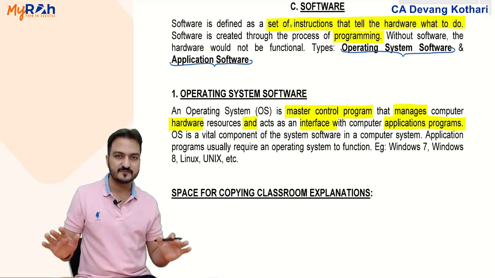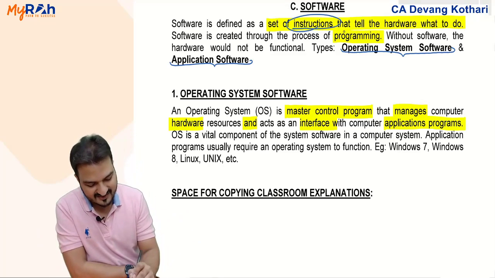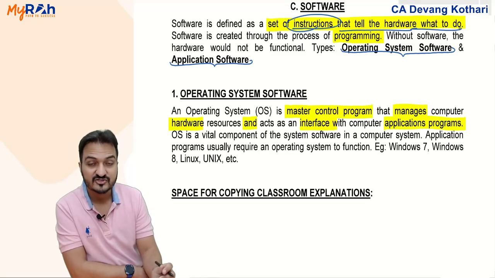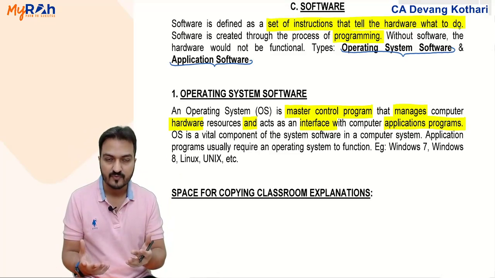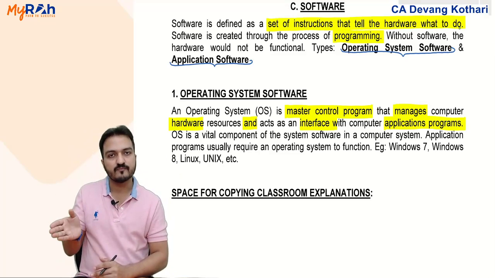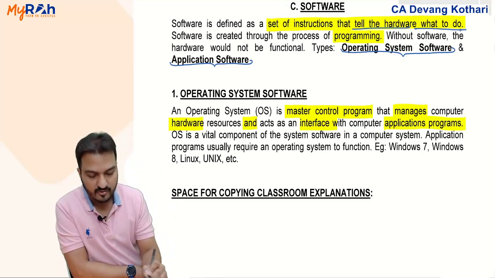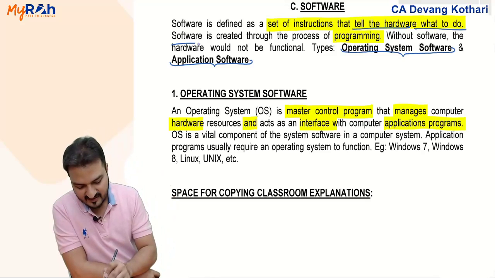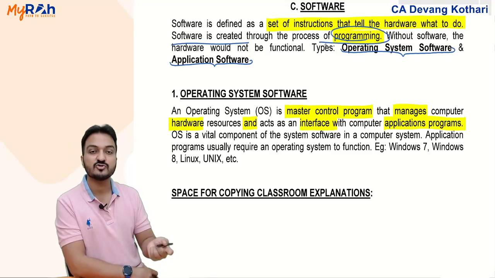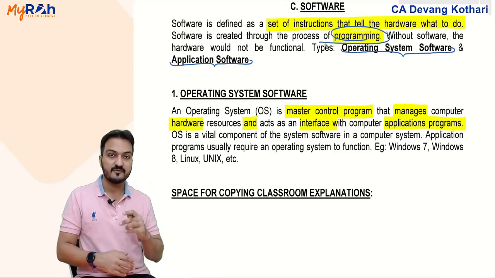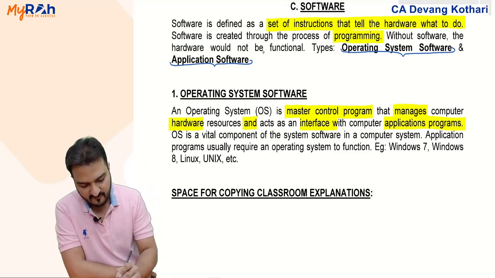Don't say set of rules. The software is a set of instructions that will tell the hardware what to do. Naturally, because in my example earlier, software was giving instruction to whom? It was giving instruction to the CPU. CPU is a hardware. So it will give instructions telling the hardware what to do. Software is created through the process called programming. This also we learned in my first session, that the process of creating a software is called programming. Without software, the hardware would not be functional.